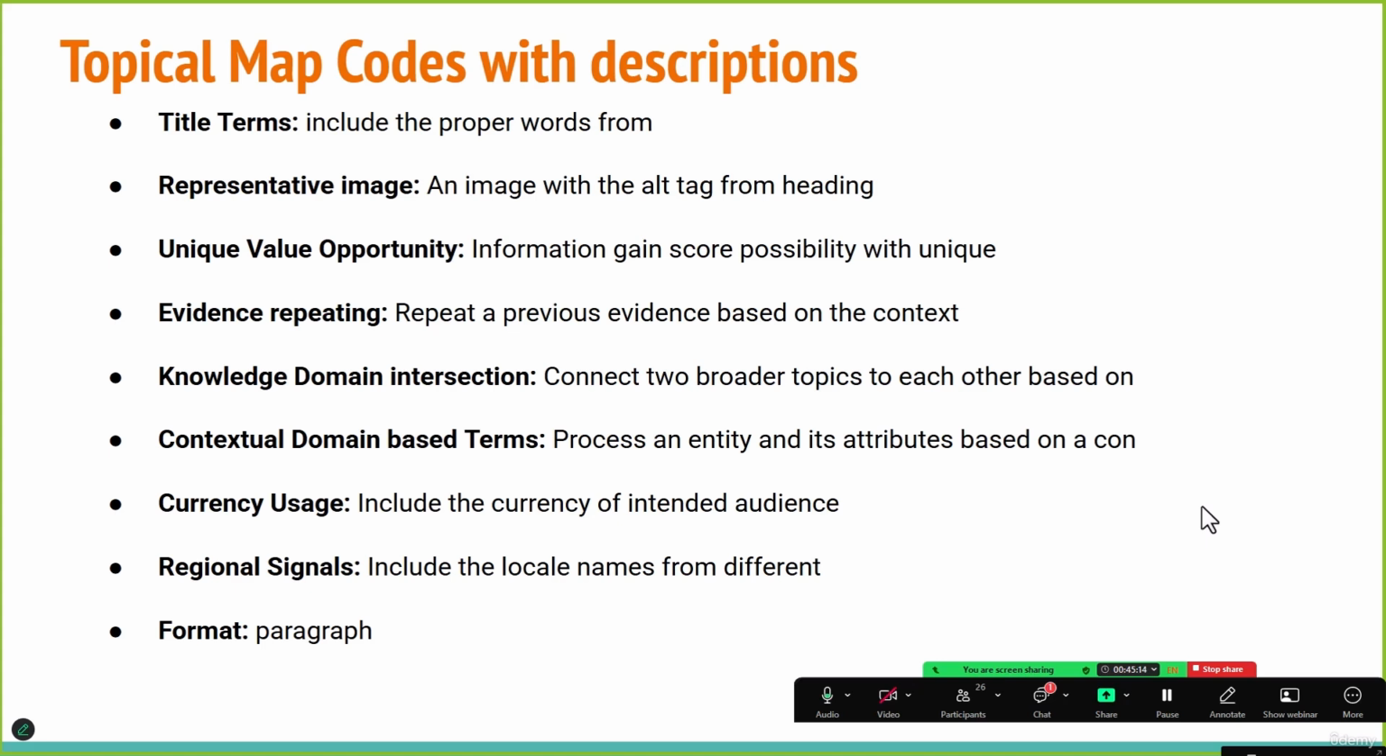Contextual domain-based terms. These are the words specific to your niche. I mentioned this in the lectures on knowledge domain and contextual domain. When Google crawls, it crawls the words within your articles, and based on that, it creates a macro, a word map. I explained this concept there. Next are regional signals, including local names from different websites following a specific paragraph format.